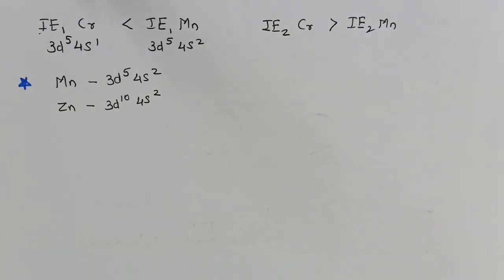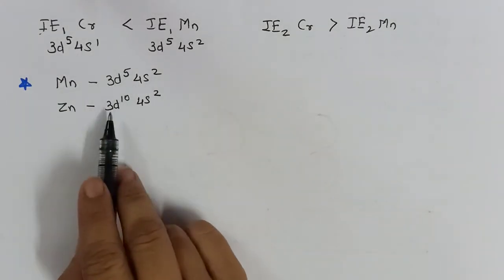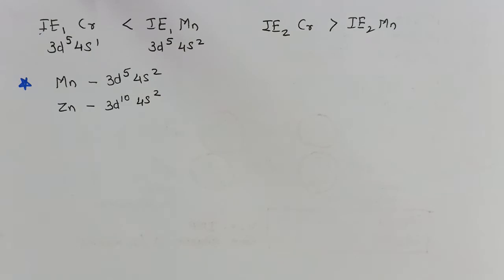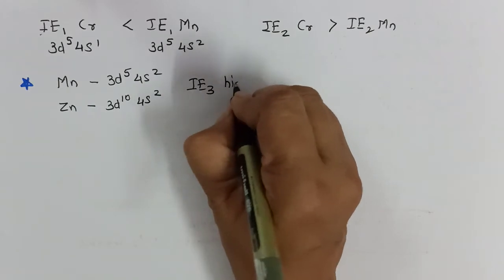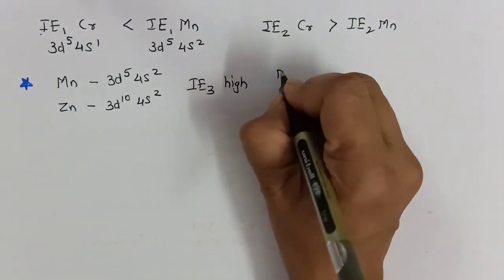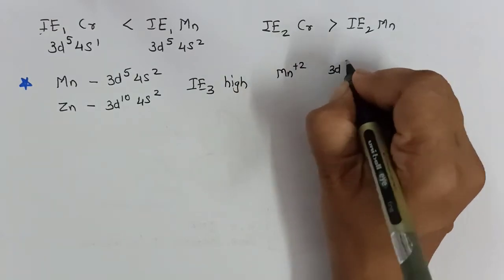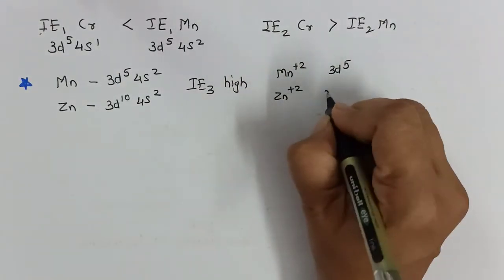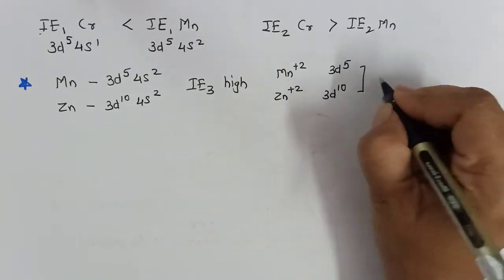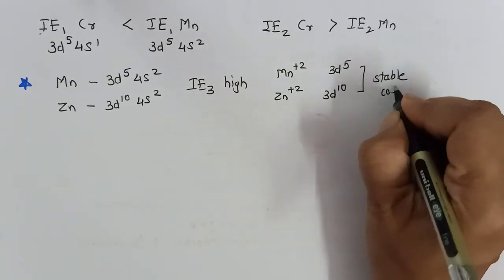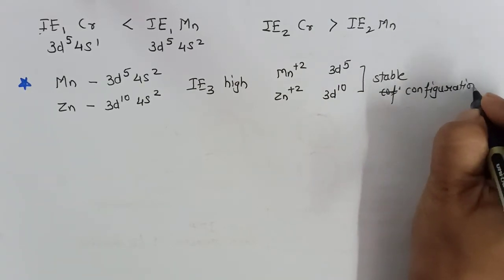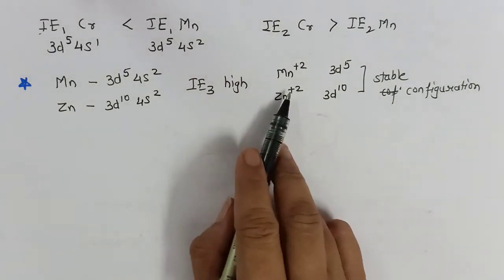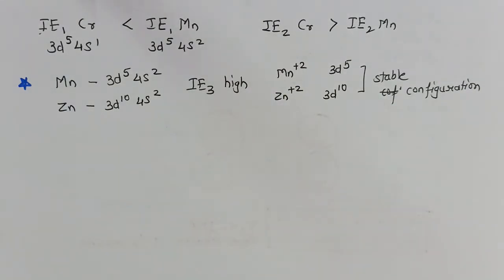In the next example, I have considered elements like manganese and zinc with configuration 3d5 4s2 and 3d10 4s2 respectively. Now from this configuration itself we can predict that their third ionization enthalpy will be very high. Why? Because manganese in +2 will achieve 3d5 configuration, zinc in +2 will achieve 3d10 configuration. Both are stable configurations, and therefore removal of third electron from these will be difficult, and therefore third ionization enthalpy will be high.